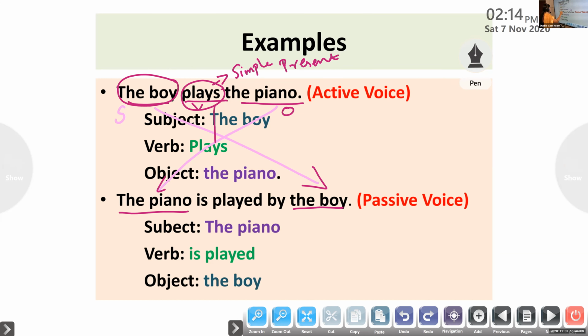Now, the verb plays. It is in simple present. So, I have used the be form singular is because it is in simple present tense, and also the piano is a singular subject. Clear? So, I can use be form plus what is the past participle form of the verb play? Played. So I have used be form plus past participle form of the verb. And remember the third point, we should use the preposition by before the object of the passive voice. Clear? So the sentence is, the piano is played by the boy.